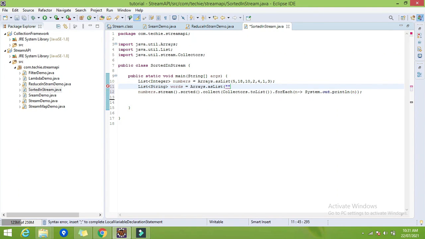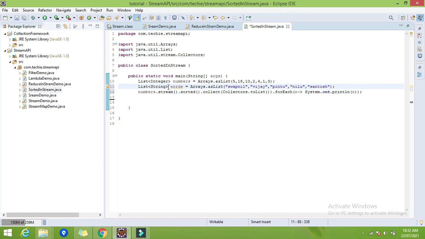Let me create the names: Swapnil, Vijay, Pintu, Neelu, Santosh. Suppose this is the list I have with the 5 elements.